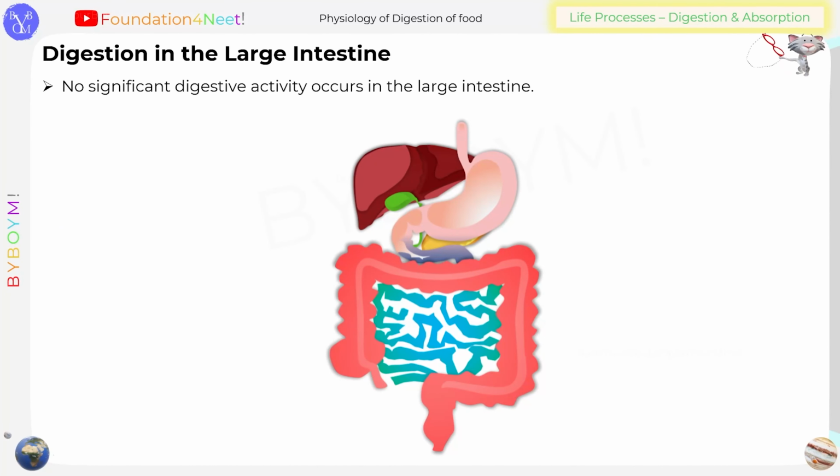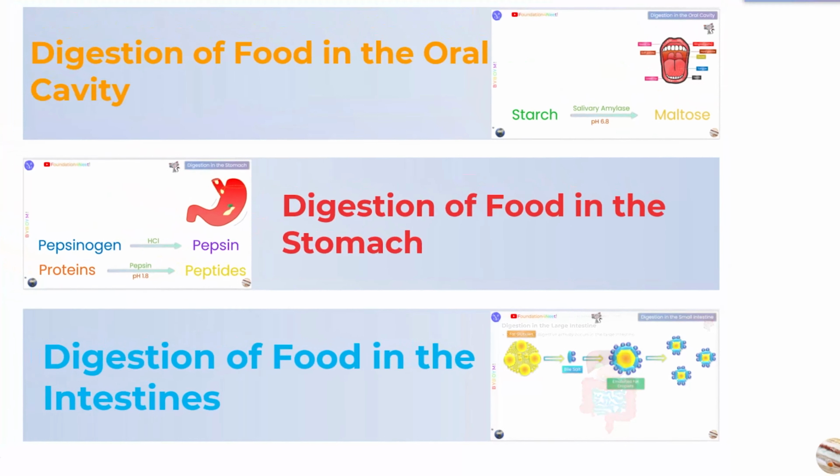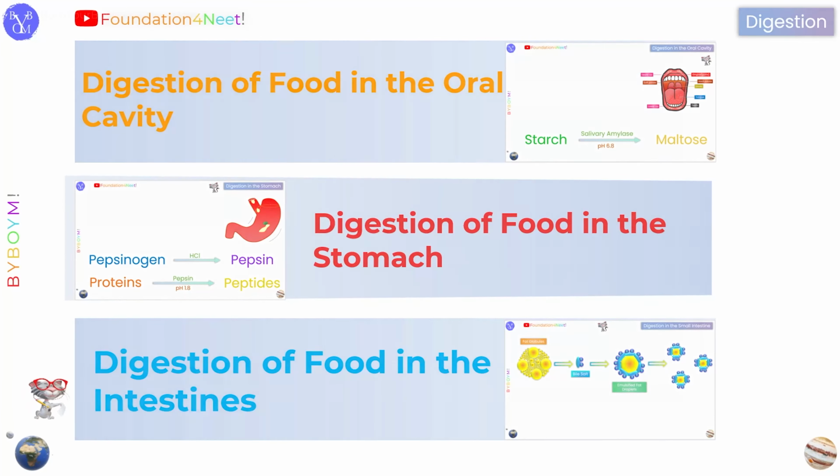Now looking at digestion in the large intestine, you may be surprised to know that no significant digestive activity occurs in the large intestine, and this is also related to the structure of the large intestine. Can you relate it to the video we have done on histology of alimentary canal and the structure of large and small intestine? If you have missed the video, check the link in the description or click here. So now moving further, this was all about digestion of food in the alimentary canal.